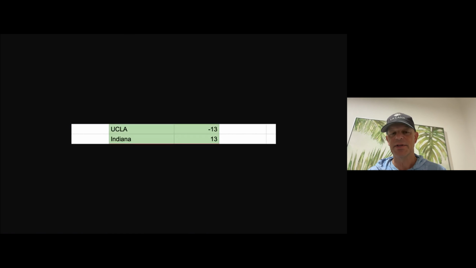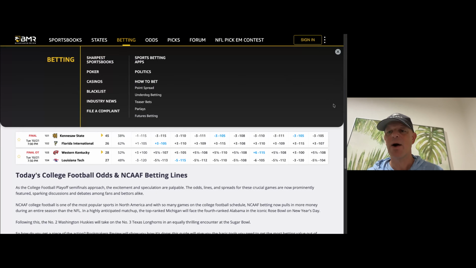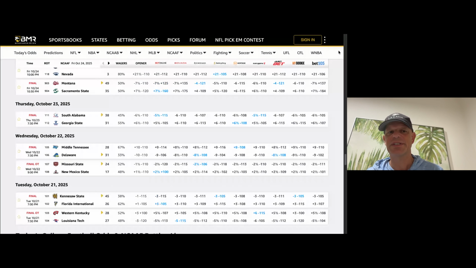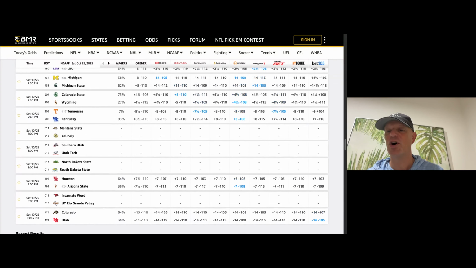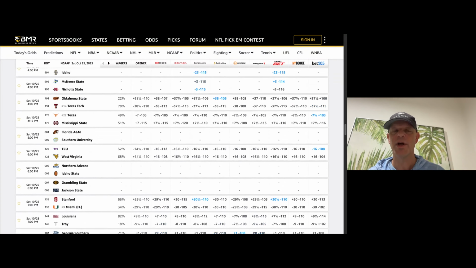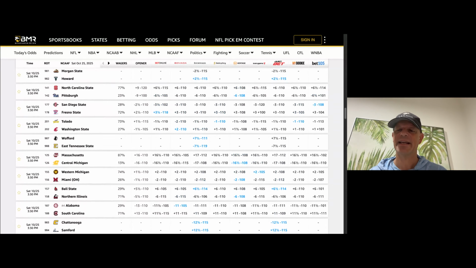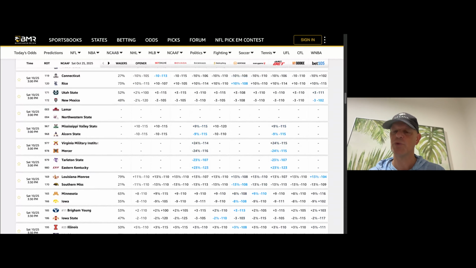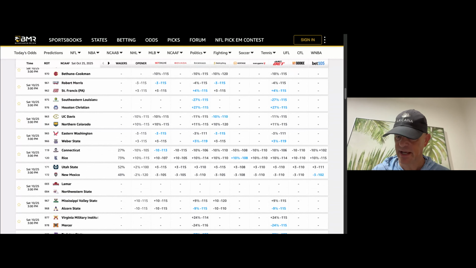So we go back and look at this UCLA-Indiana game. My line is -13. Yes, we have value. However, they are away. Away teams only win 30% of the time. And then realistically, when you look at the spread, you can handicap it from that perspective. How often does a plus 26.5 dog win outright? Very, very rare. So therefore, the way that I handicap, the way that I teach, we actually would pass on this game.